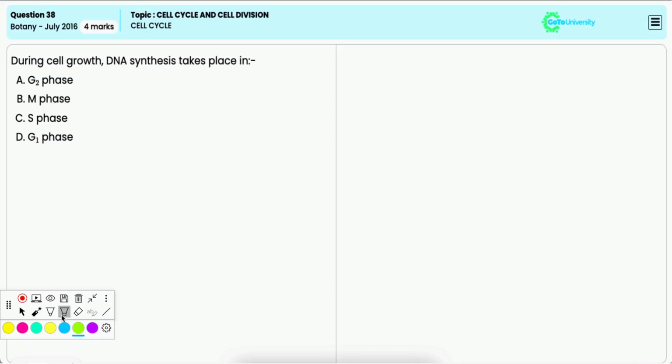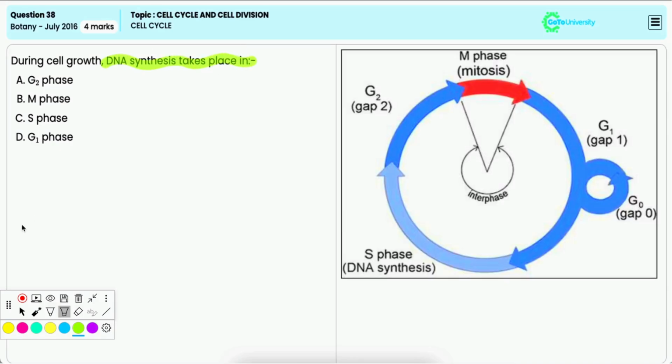In this question, you have to identify in which phase of the cell cycle DNA synthesis takes place. Option A, G2 phase. It is incorrect because the G2 phase, that is the second gap phase, is the phase where the cell prepares for mitosis by synthesizing proteins and organelles.